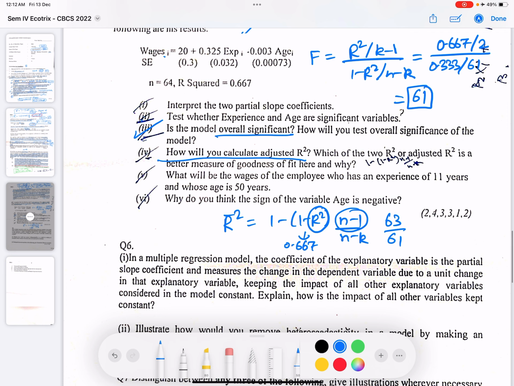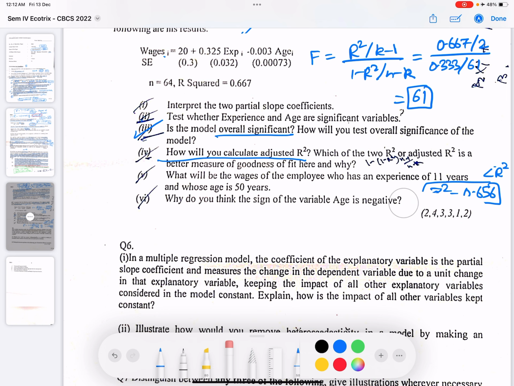So it is 1 minus 0.333 into 63 upon 61. So the adjusted R bar square is coming out to be 0.656. And you can see this is coming out to be less than R square, which is always true.